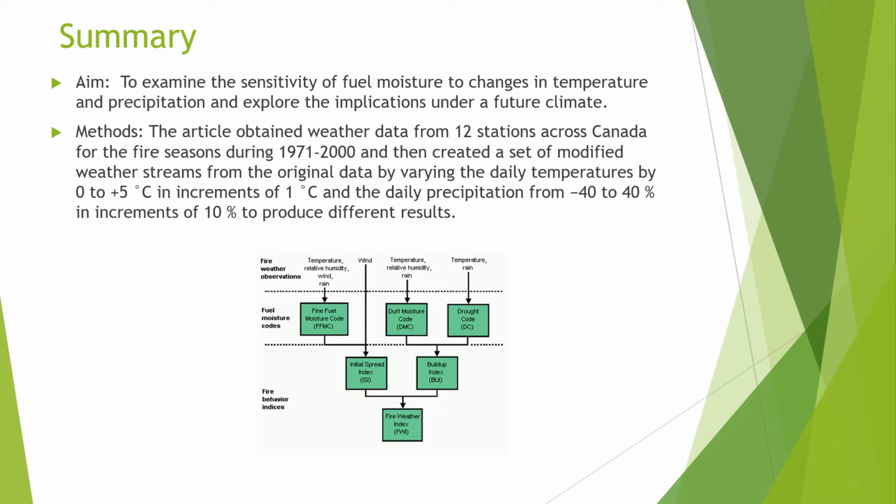Now, the fuel measured is based on three fuel moisture codes as shown in the image at the bottom. Fine fuel moisture code, which is basically fine dead surface fuels. Duff moisture code, which is the loosely compacted organic material on the forest floor. And the drought code, which is the deep compact organic soil layers. So these three fuel moisture codes are basically measuring how combustible materials are in the forest in Canada, based on